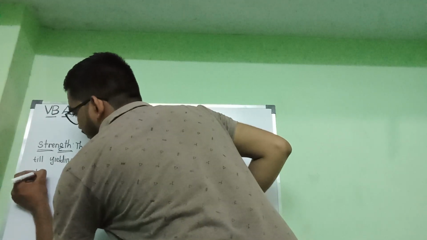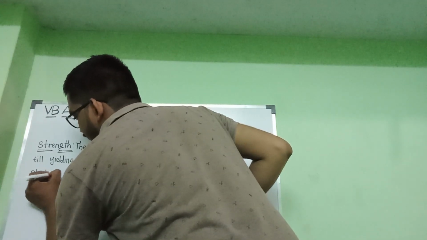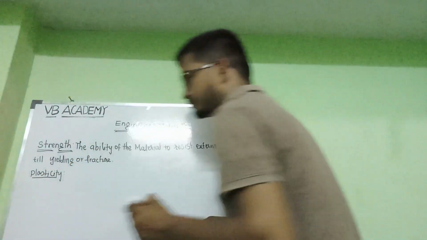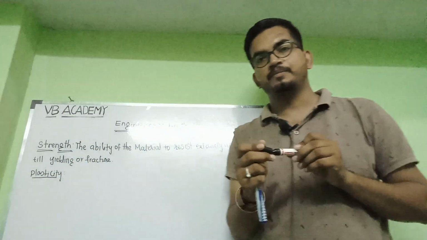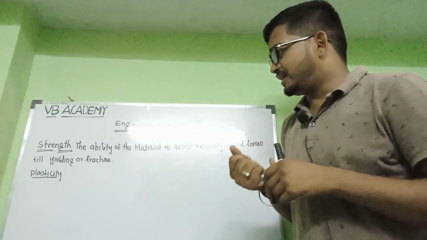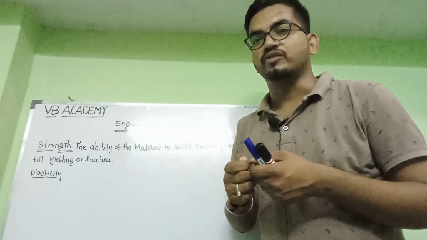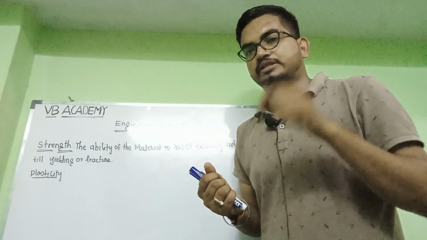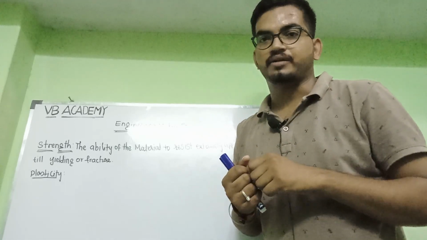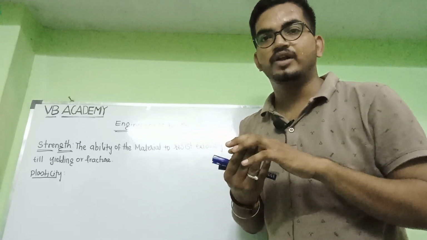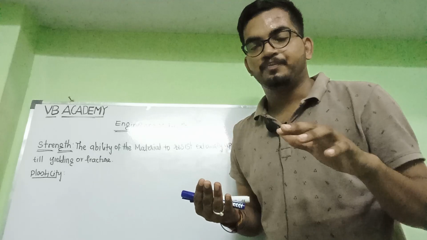This is the plasticity. Say, take one wire, Nana. Take one wire. GI wire means galvanized iron wire. Hammer it on the wire. What will happen? It will bulge, which means it will flatten.